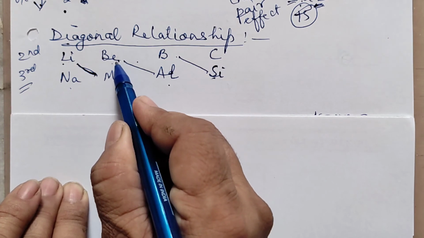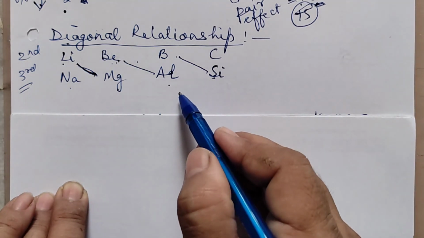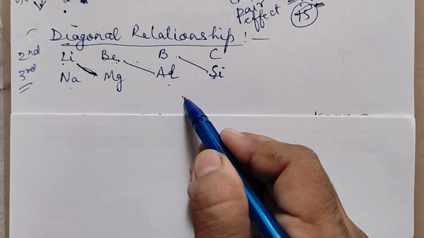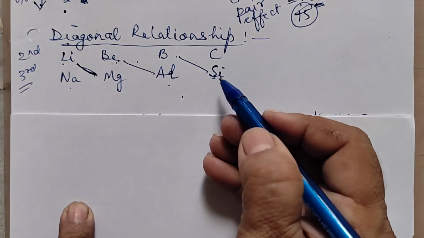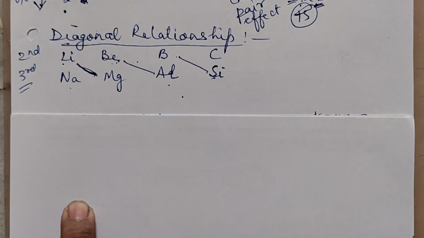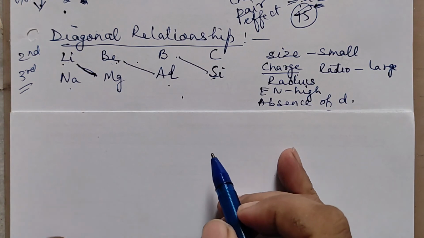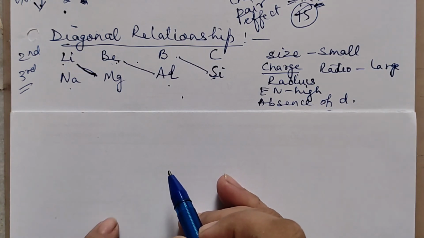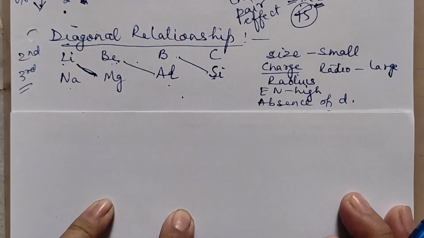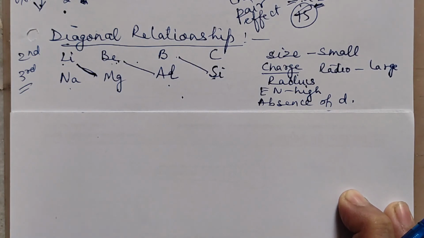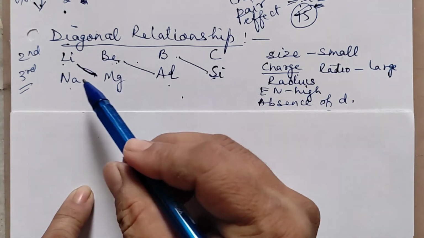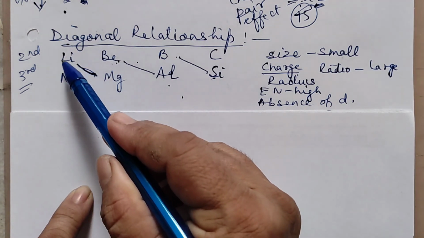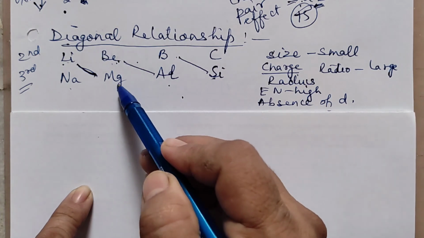Beryllium, though a member of group 2, behaves like group 13, that is aluminium. In the same way, boron, a member of the 13th group, behaves like silicon, of the 14th group.